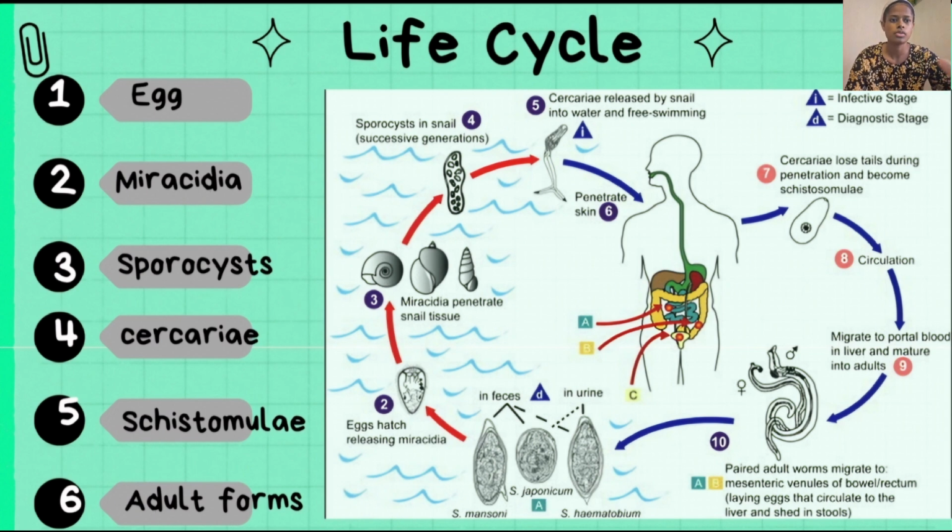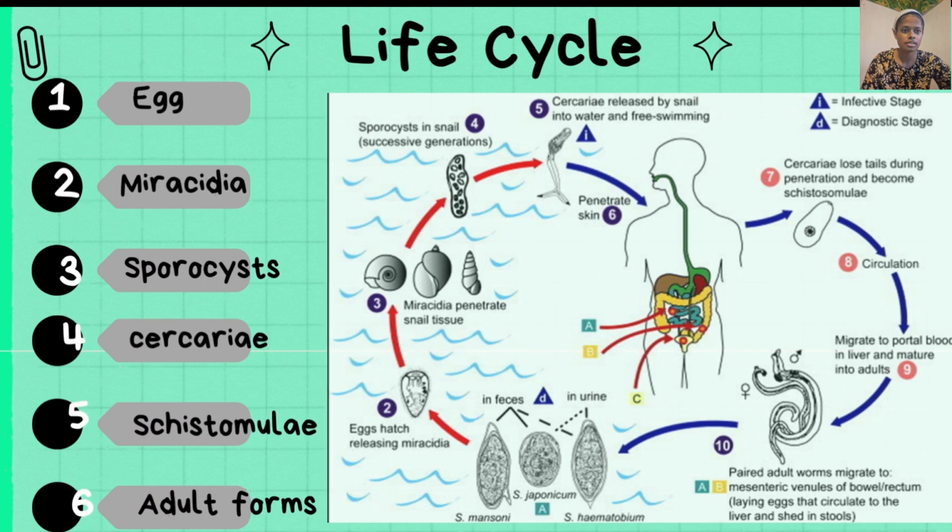And the cycle continues. To fully understand this life cycle, it is important to understand the six main body forms of the schistosome. First is the egg, second is the miracidia, then sporocyst, cercariae, schistosomula, and the adult worms.